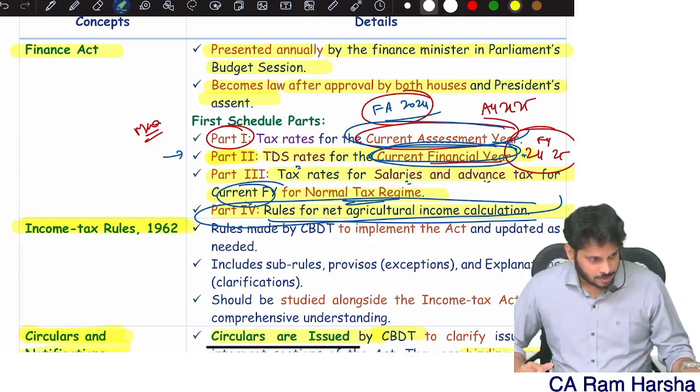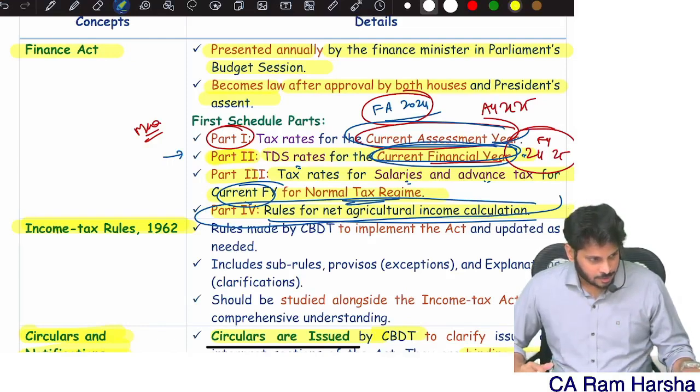Sir, I don't have a normal income itself. Or I have only 1 lakh income, less than 2.5 lakh. You are giving me a basic exemption limit of 2.5 lakh, right? I am unable to utilize the benefit. What can I do now? It's unfair, no? So the department said, okay, if you have unutilized basic exemption limit. Unutilized means what? See, they are not saying basic exemption limit set off. They are saying unutilized basic exemption.